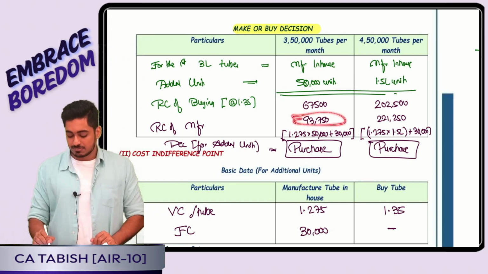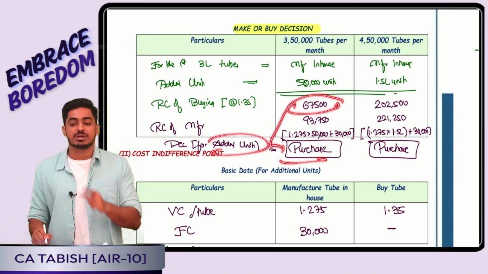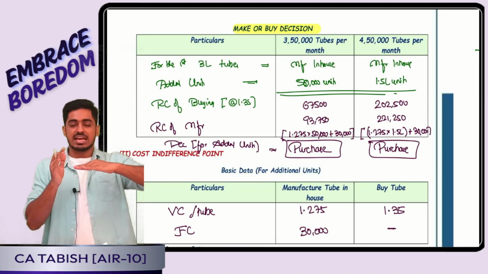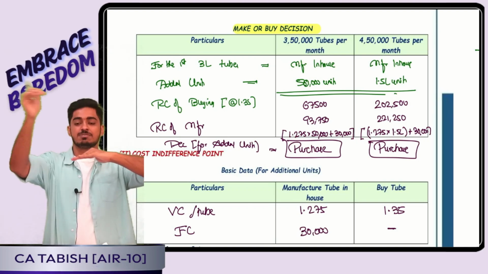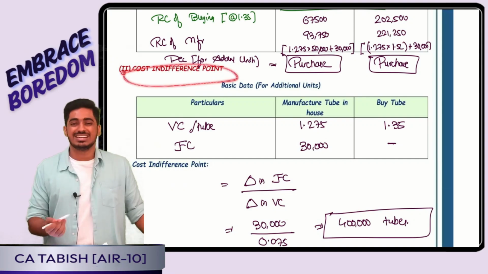That means 93,750. So I will say these additional units I should purchase. If I am producing a total of 3.5 lakh units, the first 3 lakh I will manufacture in-house, and the extra 50,000 units I will purchase. Is this clear everyone? Then the question asked me cost indifference point.